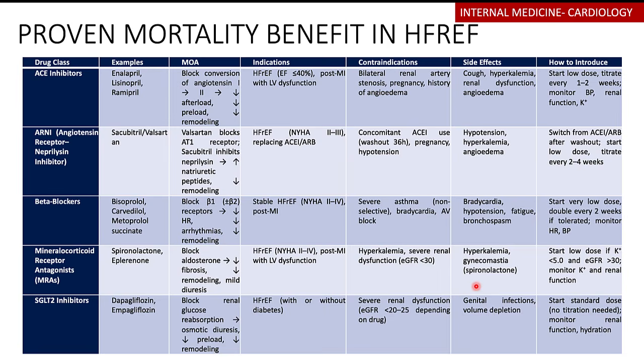With spironolactone, there's an additional risk of gynecomastia, while with the SGLT2 inhibitors, because they lead to glycosuria and a lot of excretion of glucose in the urine, they're pretty much going to lead to genital infections and recurrent UTIs.